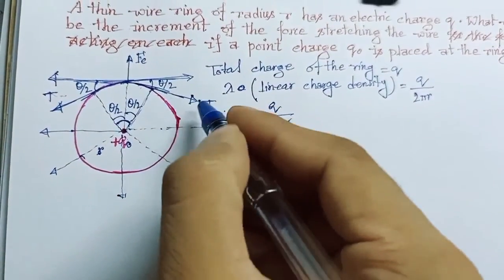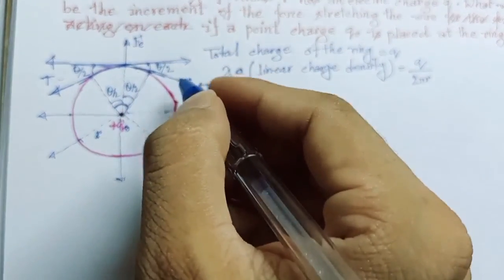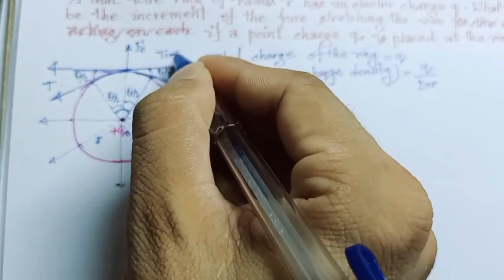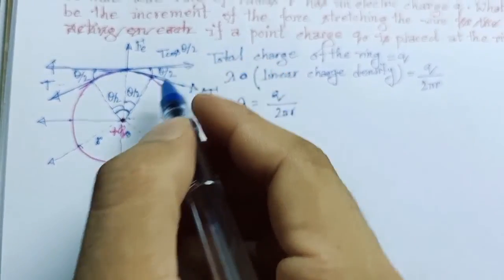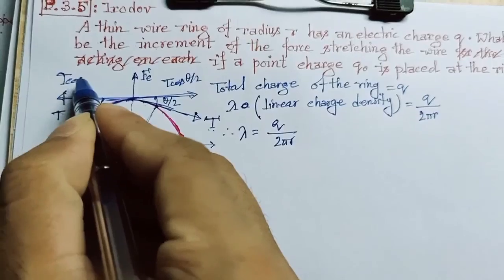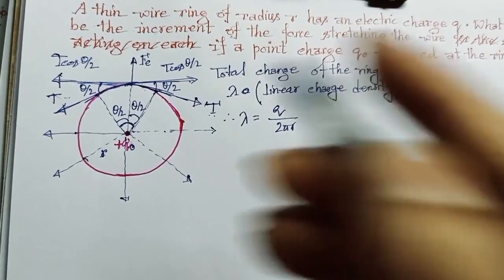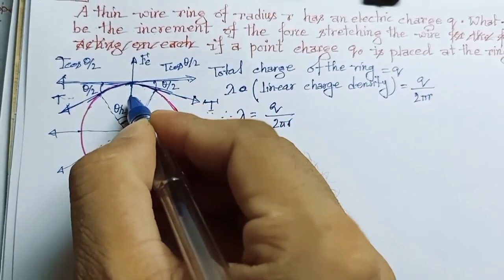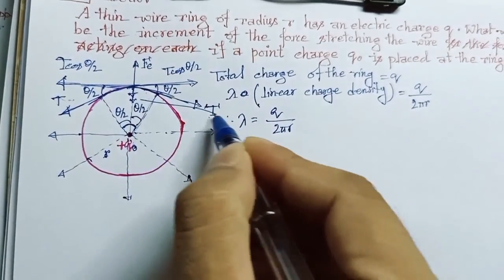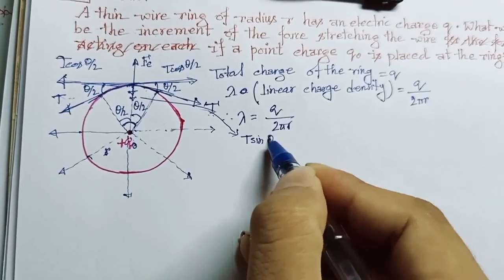So if this angle is theta divided by 2 and there is a force of tension T, then if we divide this T into two components, there will be one component equal to T cos theta divided by 2 in this direction, and another component equal to T cos theta divided by 2 in this direction. In the downward direction there will be 2 times T sine theta divided by 2.